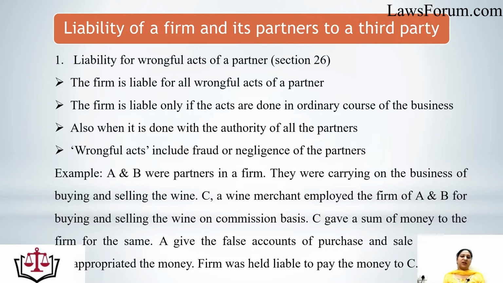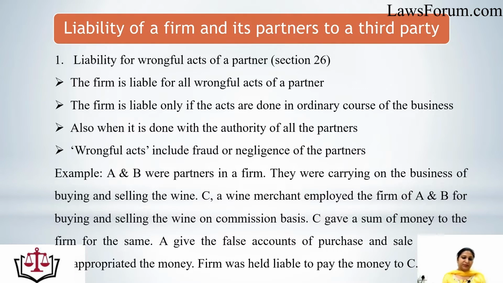If the partner has done something extraordinary and it was not a routine part of the business, the firm cannot be held liable. And again, the wrongful act which the partner has done must also have been done with the authority of all the partners, so only then the firm would be liable. When we say wrongful act, it means anything done under fraud or with the negligence of the partners.